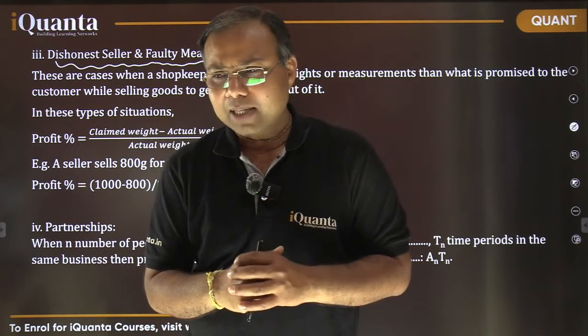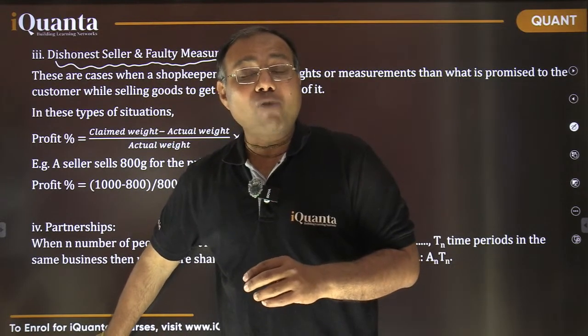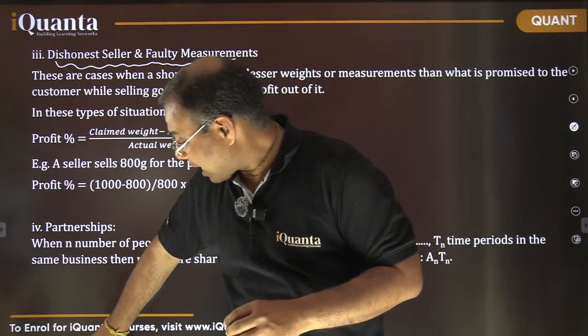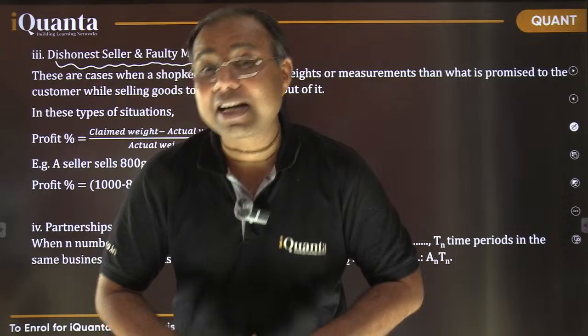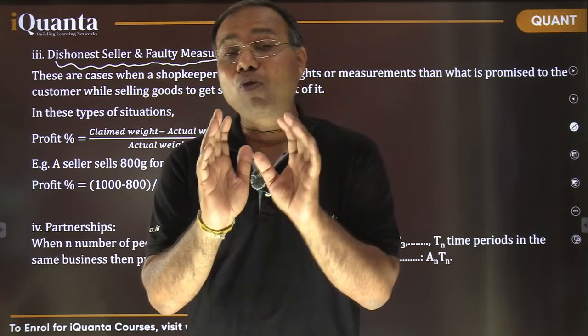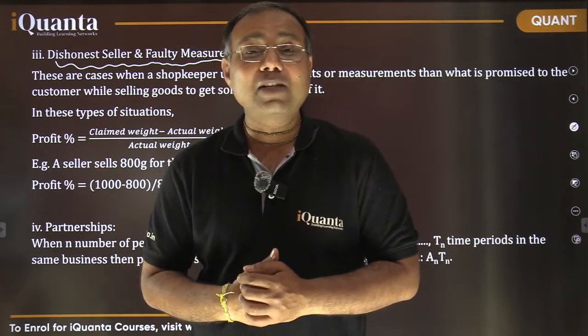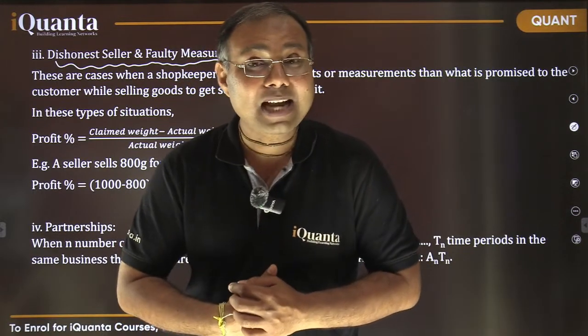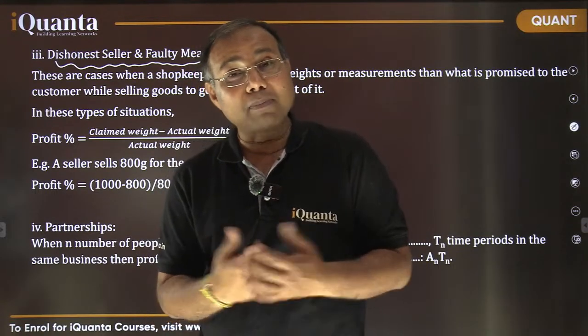While his balance is showing 1 kilogram, he's only giving away 900 gram quantity. Now, how much amount would he charge? Will he charge for 100 gram or for 900 gram? Will he charge for 1000 gram, 1 kilogram, or 900 gram? He will charge for 1 complete kilogram, isn't it?